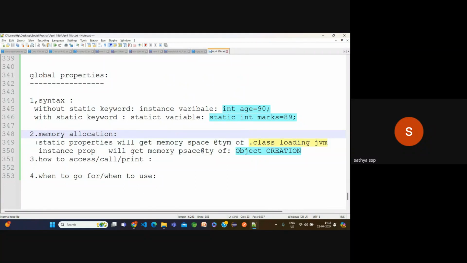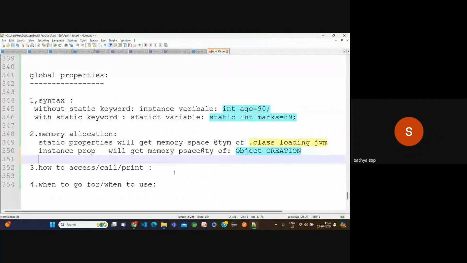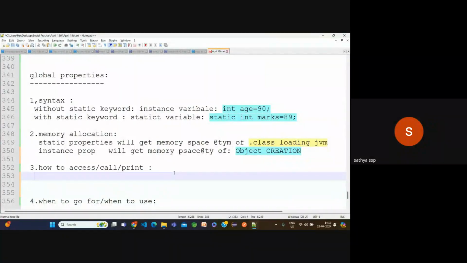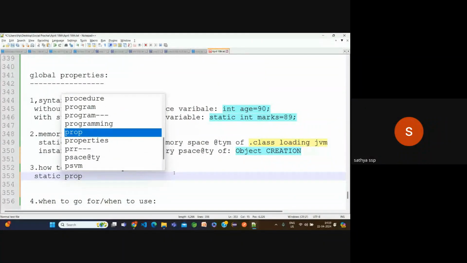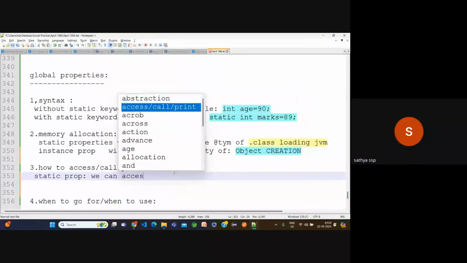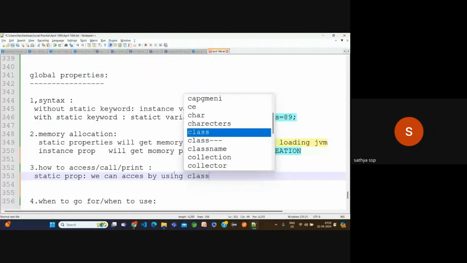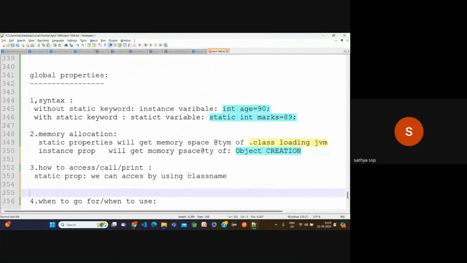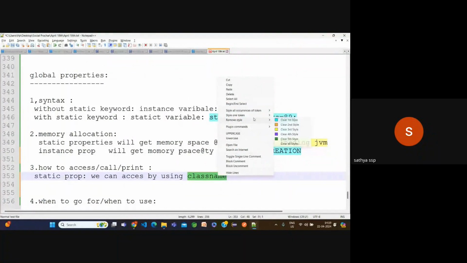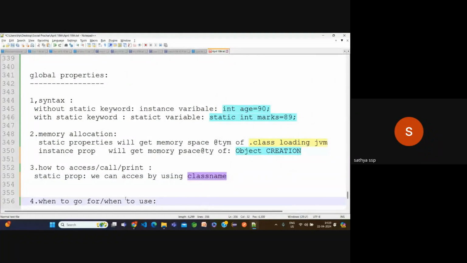Memory allocation: static properties will get memory space at the time of class loading into the JVM. Instance properties will get memory space at the time of object creation. Now, I created variables and these variables are getting memory spaces. That's okay. But how can I print it, how can I call it, how can I access it? If it is a static property, we can access it by using the class name.